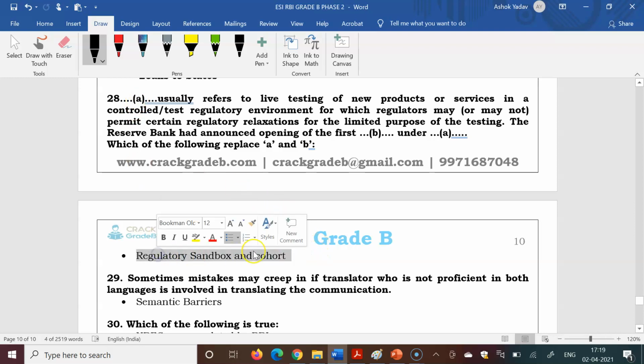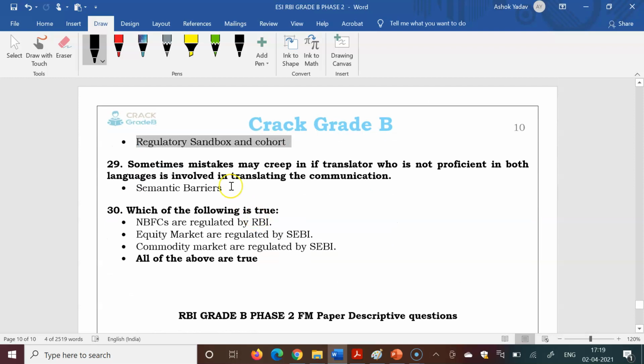This is covered in the finance and banking current affairs. Semantic barriers: sometimes mistakes may creep in if a translator who is not proficient in both languages is involved in translating the communication. That is called a semantic barrier. It is covered if you have studied communication and specifically the MCQs on communication.